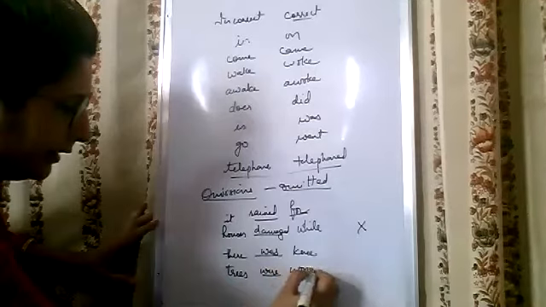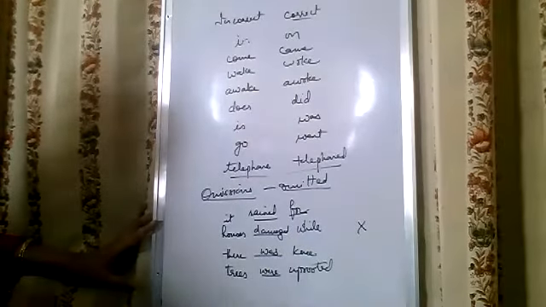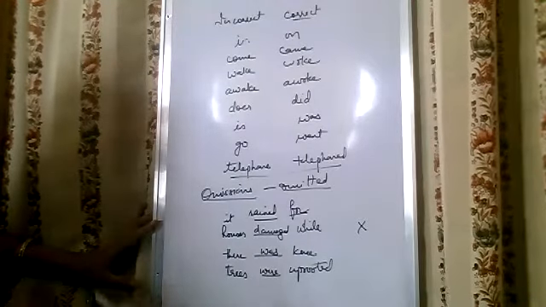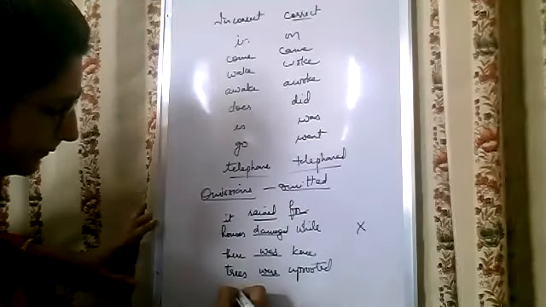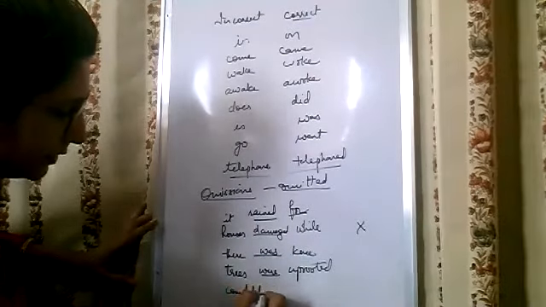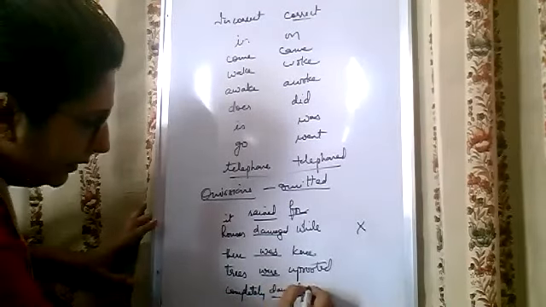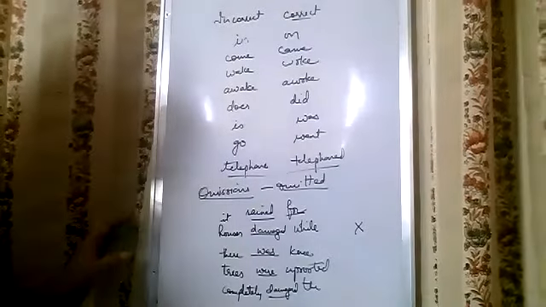Many trees were uprooted, and the rain completely the crop. You come to know that something is missing here: the rain completely damaged the crops. You don't have to change any word. What you have to do is insert the word.